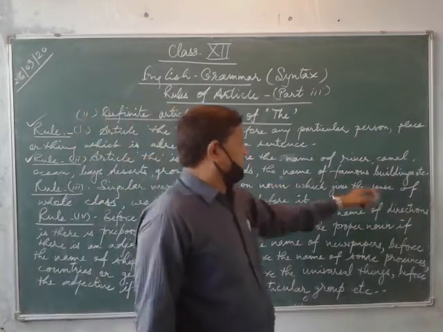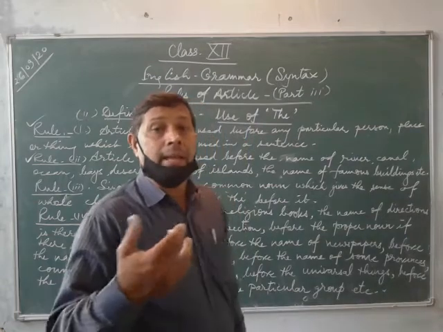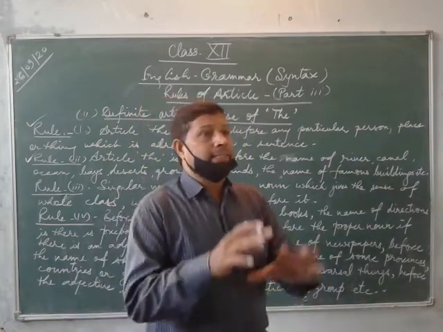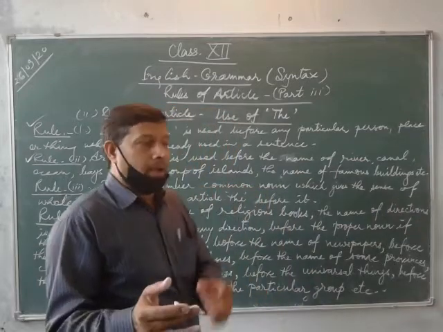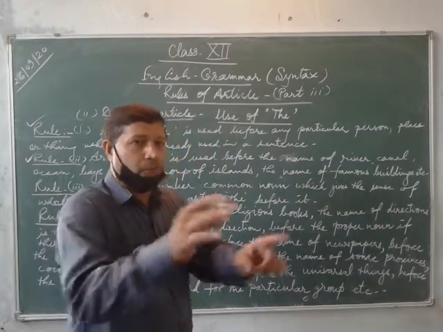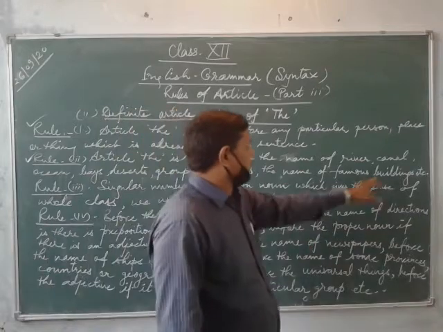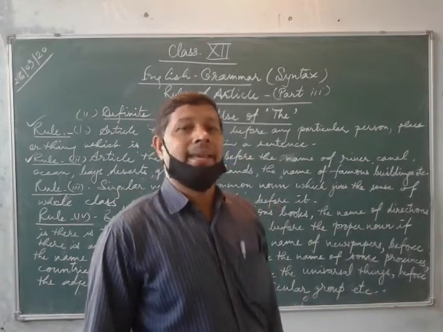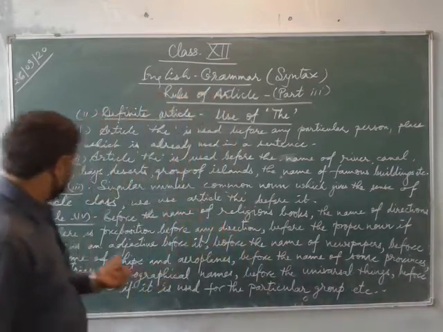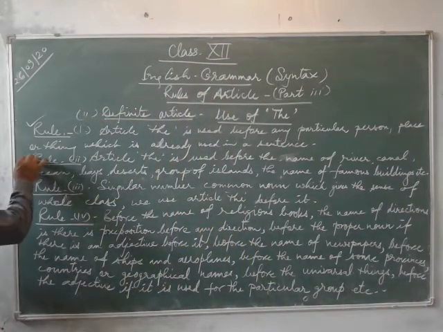The name of famous buildings. The name of deserts, you can see the Sahara Desert. So all these are just names, and we use article the before all these names. Famous buildings like Taj Mahal, the Taj is in Agra. So that is your second point.